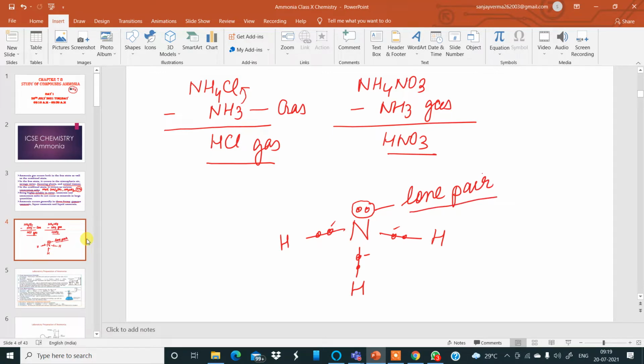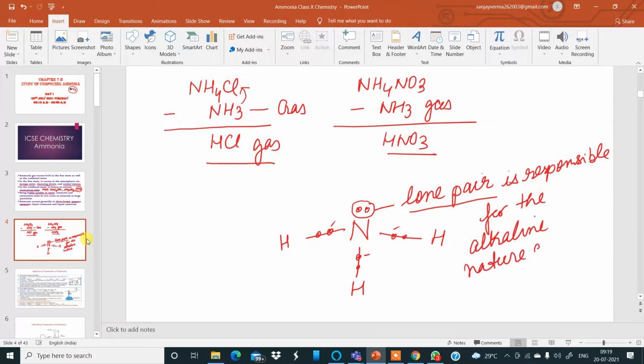This lone pair is responsible for the alkaline nature of the gas. Which gas? Ammonia gas. What is this lone pair responsible for? The alkaline nature. It is responsible for the alkaline nature of ammonia gas.